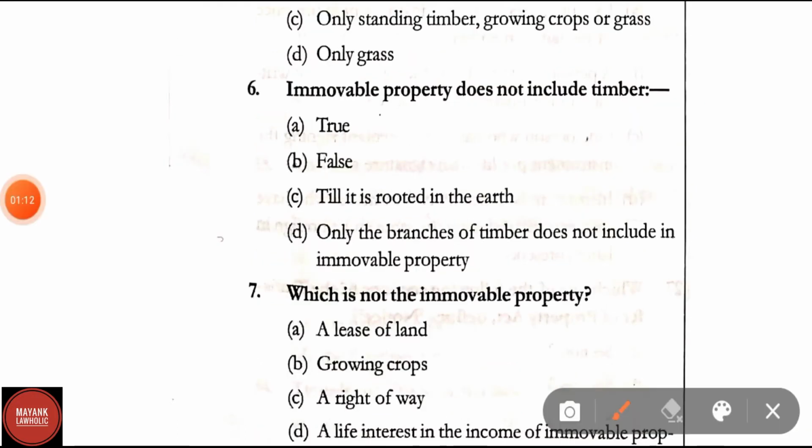Question number 6. Immovable property does not include timber, true, false, till it is rooted in the earth. Only the branches of timber does not include an immovable property. Correct answer is true.